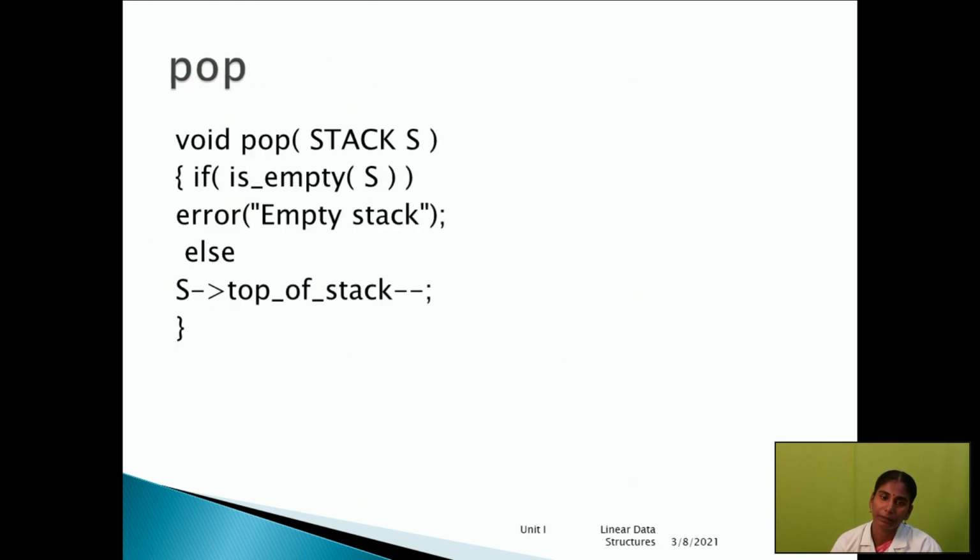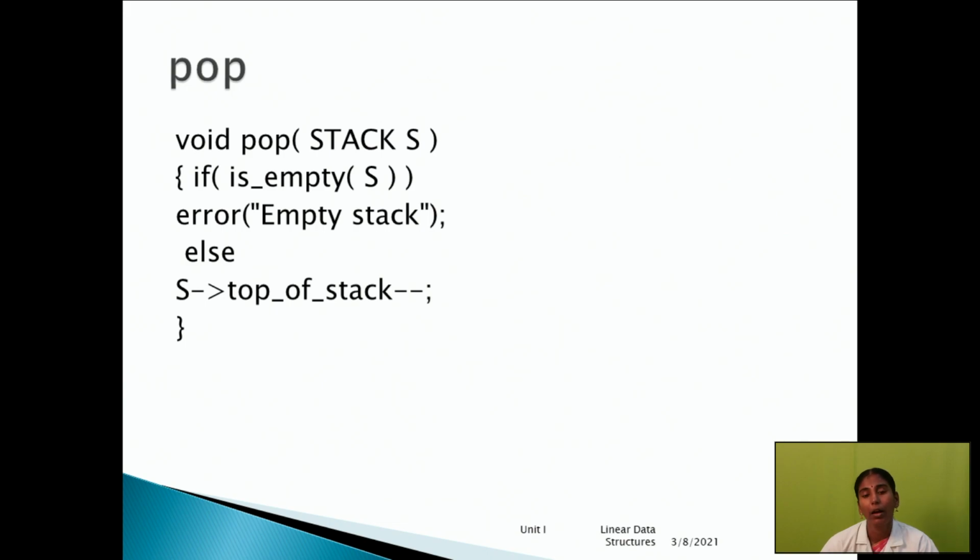The next is the delete operation, that is the pop operation. Once the top pointer moves to the bottom side, the pointer is decreased. Minus means it will delete the element at that particular position. So void pop, stack s.